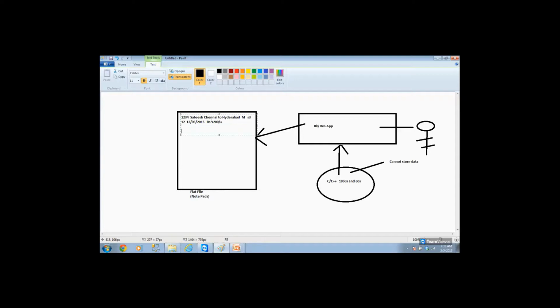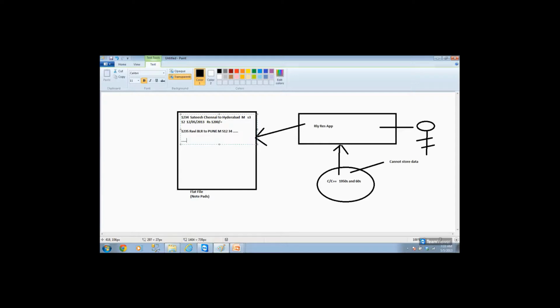Now the other person goes. So 35 is the ticket number. Say Ravi goes and he also books a ticket. So he's booking a ticket from Bangalore to Pune. He is male, and S12, say 34 is the seat number, like that. The data is stored. I'm not filling the data like that.